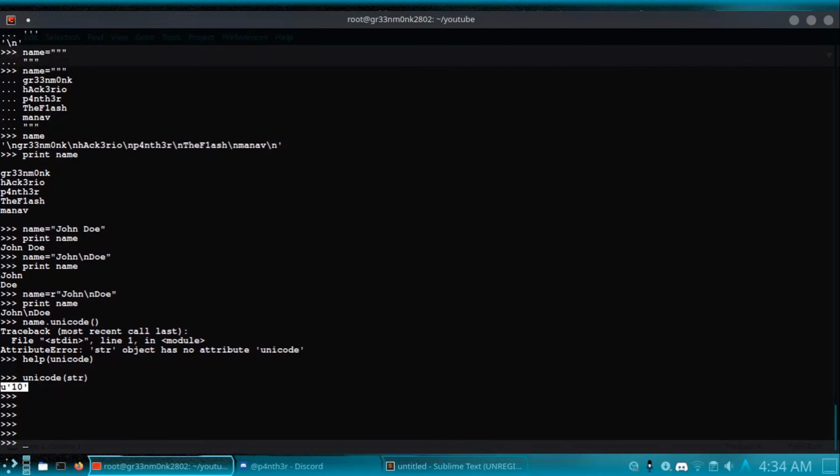Now there are going to be a few more data types like the list, the tuple, the set, and the dictionary.